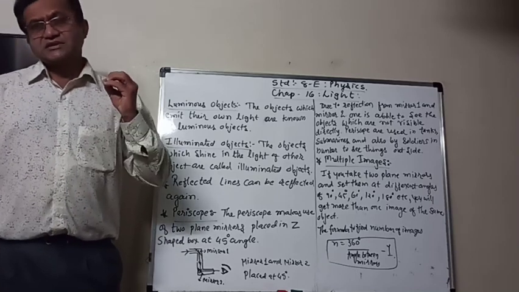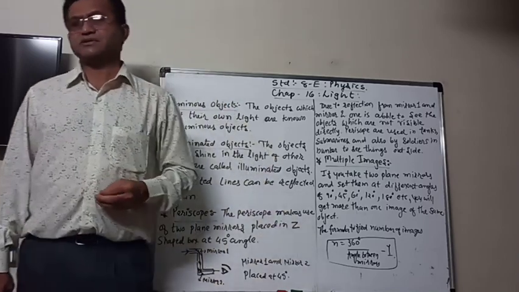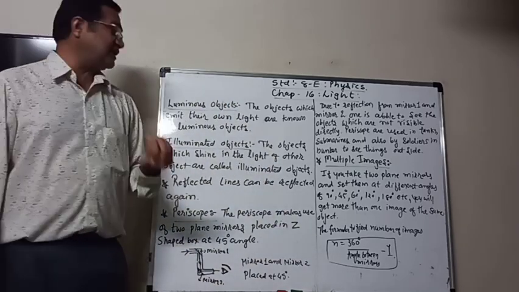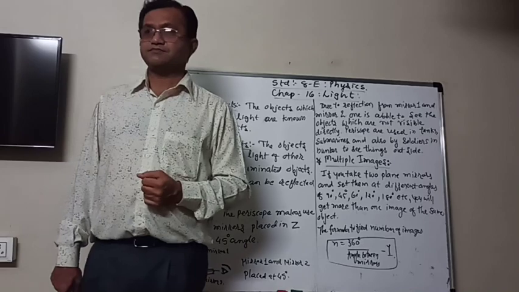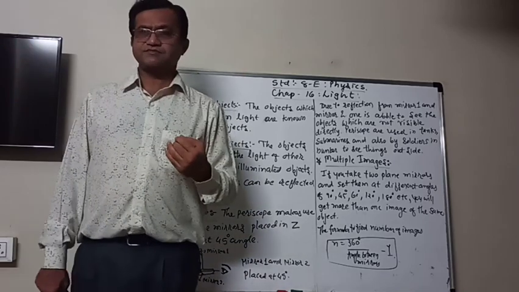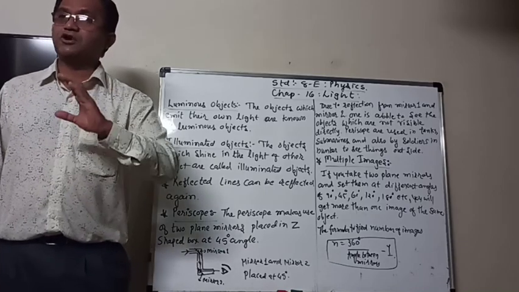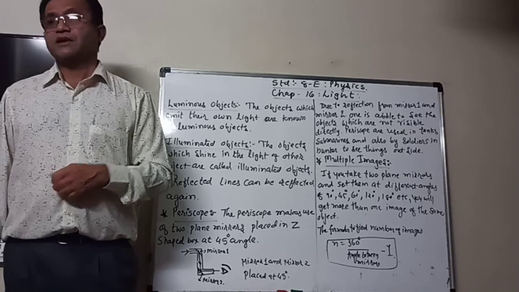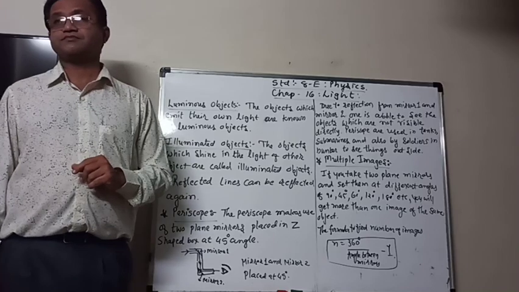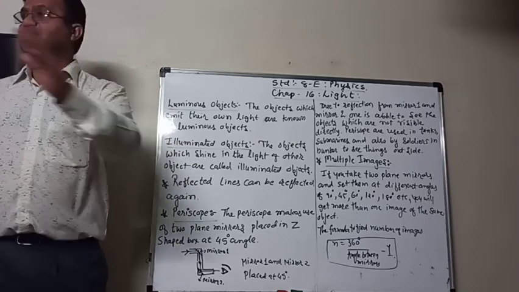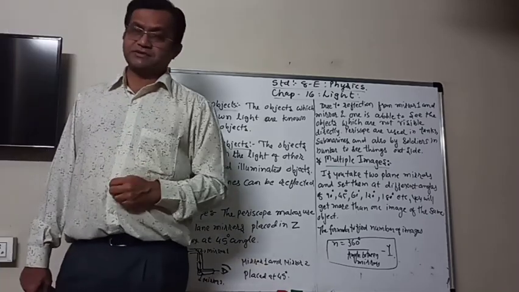But the others do not emit their own light but they look shiny; they shine in the light of other objects, because most of the other things that we can see shining, we see because of the light of other objects, and therefore they are known as illuminated objects. All the other things except luminous objects are known as illuminated.